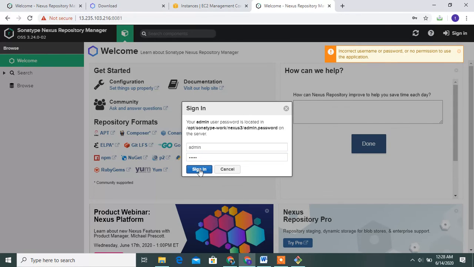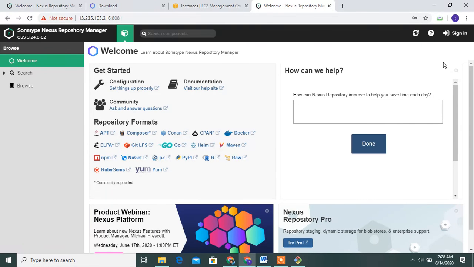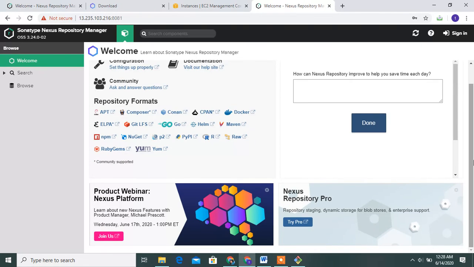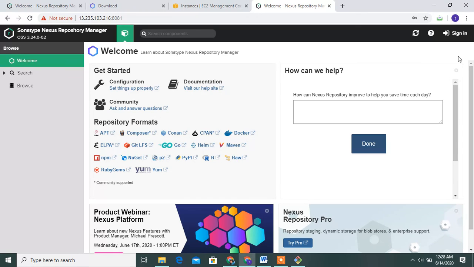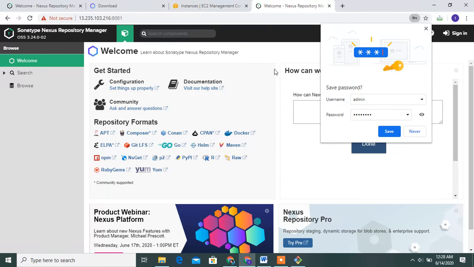Incorrect username and password. 123. Then I created a username and password and signed in to the Nexus repository. Opened successfully in Nexus.